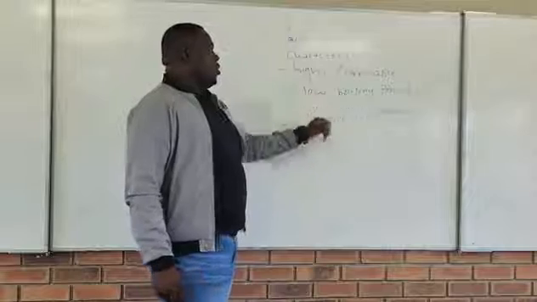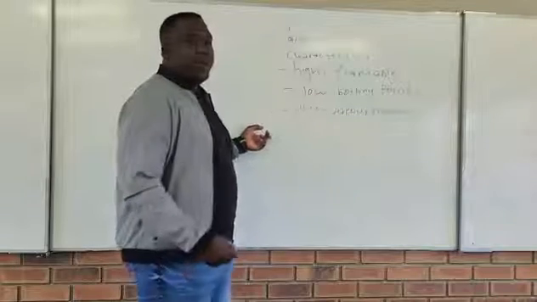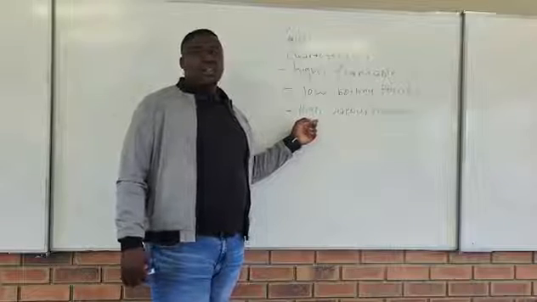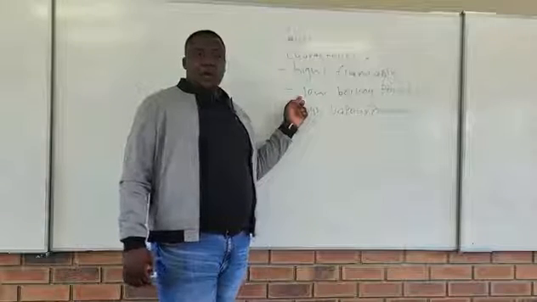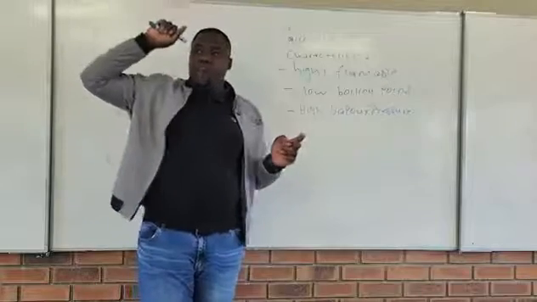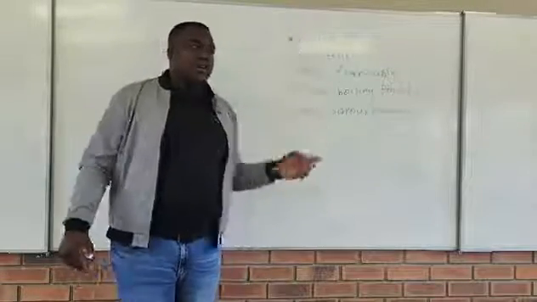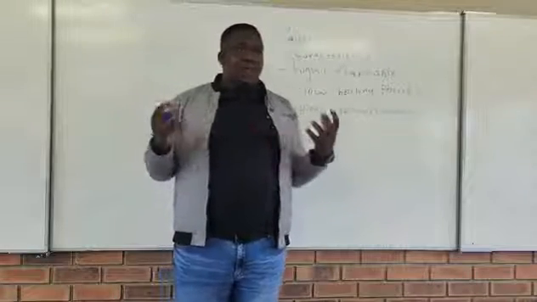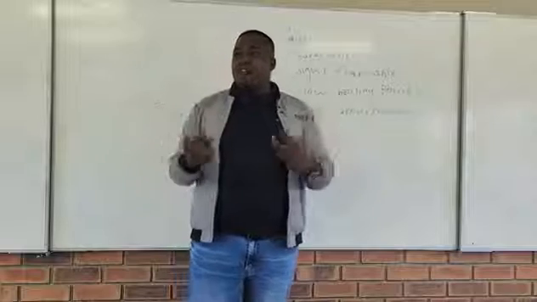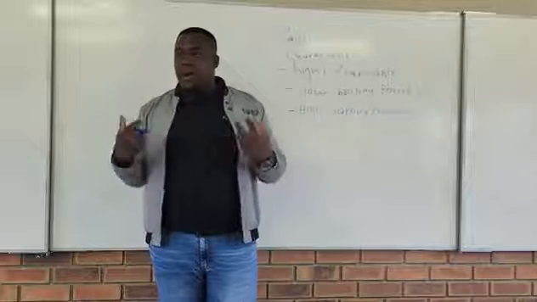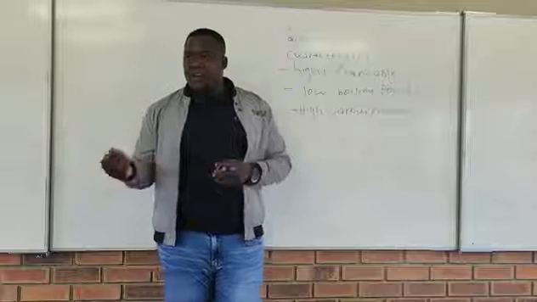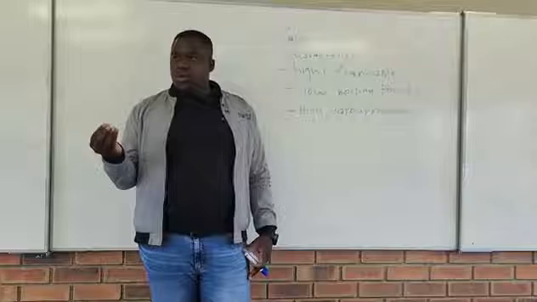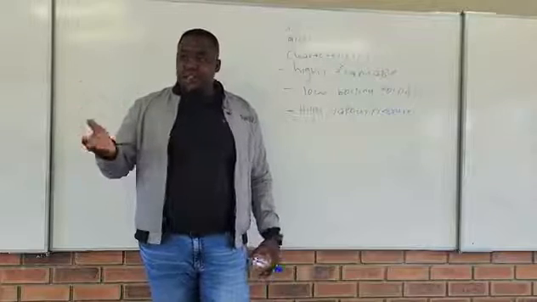Highly flammable, low boiling point, high vapor pressure. Remember that vapor pressure is inversely proportional to what? To boiling point. When boiling point is low, vapor pressure is what? Is high. Remember, vapor pressure is the presence of what? Of vapor, right? And we get to have a high amount of vapor if the boiling point is what? Is low. Isn't it? If the boiling point is low, a liquid is going to change to what? To a gas fast, right?